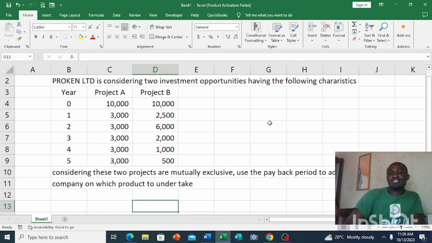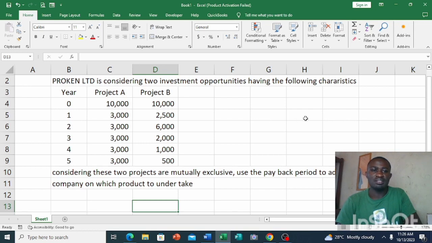So in today's session, we are going to be looking at how we can determine the payback period, or how we can advise a company based on the payback period, which is one of the techniques of investment appraisal, or what we call capital budgeting. Based on that, we have an exercise here that we are going to quickly solve together.